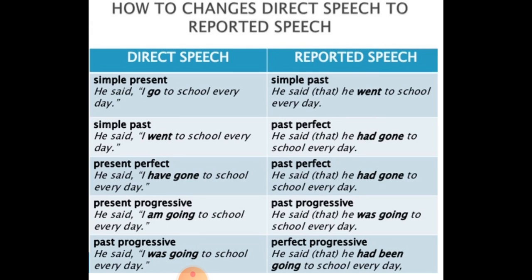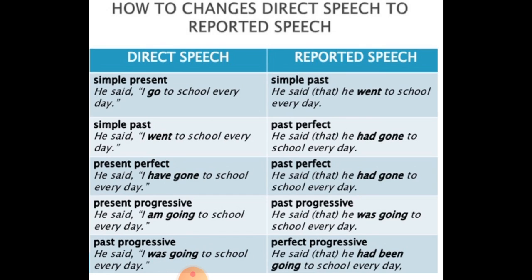Now these are a few tenses, you can see how the tenses change in the reported speech or indirect speech. Simple present changes into simple past, present perfect to past perfect, present progressive or continuous to past continuous, then past progressive to past perfect progressive. So this is how the tenses change, and you have to keep it in mind.